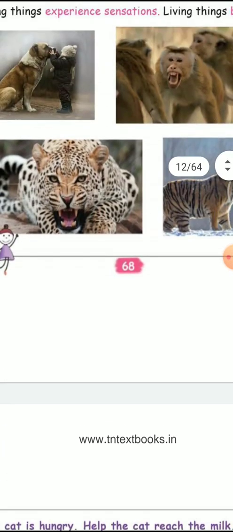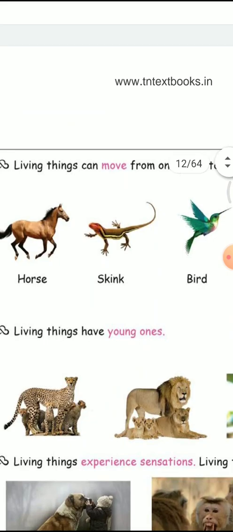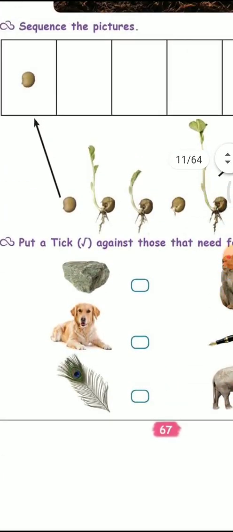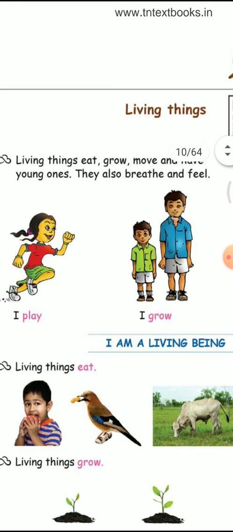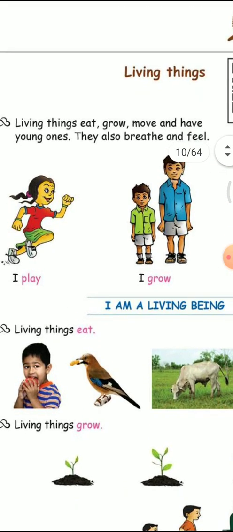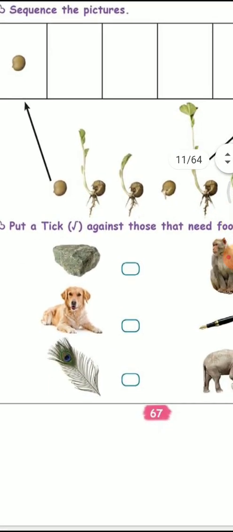So we saw what the characteristics of living things are. Living things eat, grow, move, and have young ones. They also breathe and feel.